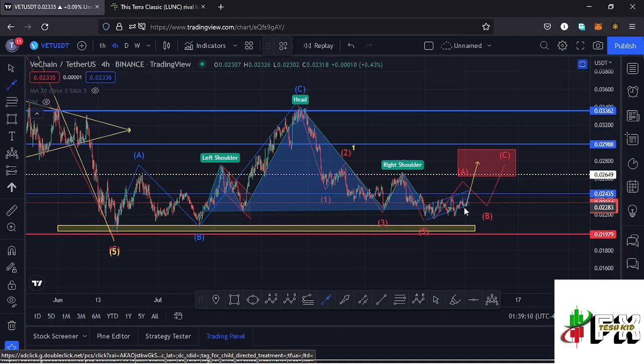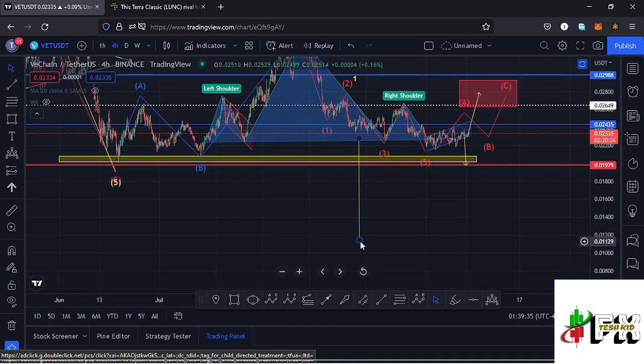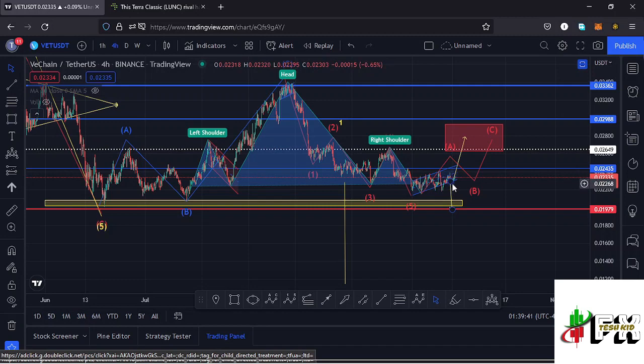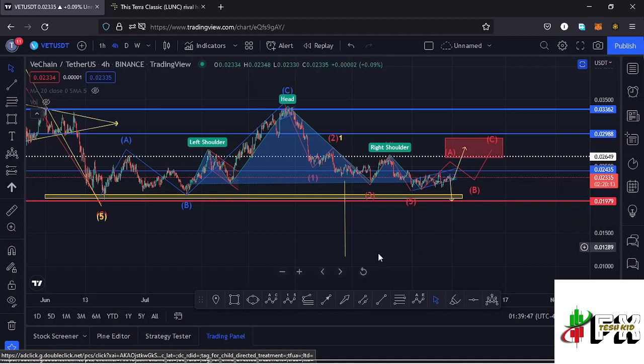And in case that happens, I would expect us to lose the key area of support at around the $0.02 mark. And in case we see the breakout out of this head and shoulders pattern, this is a pattern that normally breaks to the lower side, having the target area of that breakout as the height between the head and the neckline. So using a trend line, we can get that height and then place it down here to give us a minimum target area to the lower side, and that gives me a minimum target area back to around the $0.011 mark. So in case we see a breakout out of this head and shoulders pattern, lose that key area of support, things might be looking bad here on the Vechain chart, because I would expect us to go back to around the $0.01 mark.